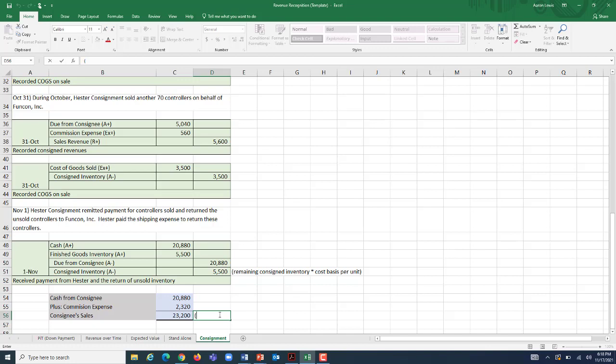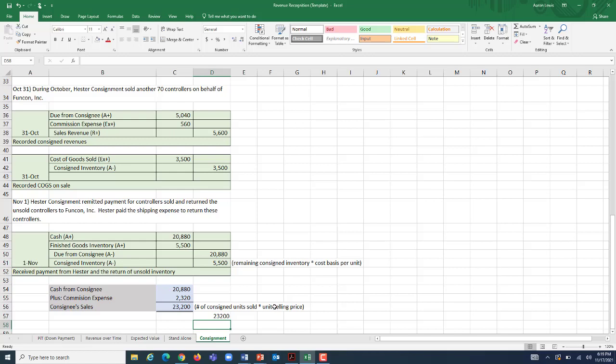So if we took the number of consigned units sold and multiplied it by the unit selling price, the $80 a piece, that should be the balance of our sales revenue account, which should be the total amount of sales that occurred from this relationship that we had with Hester. Well, 290 times 80 is indeed $23,200. So we have every single dollar accounted for.